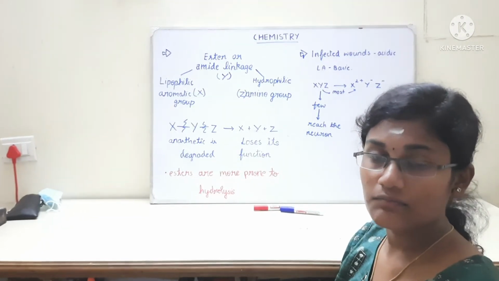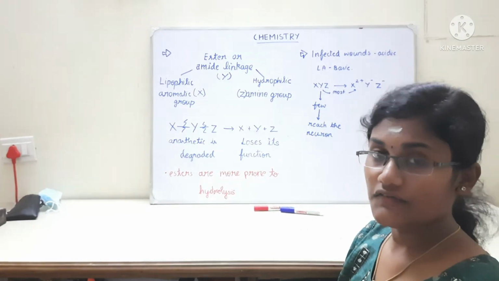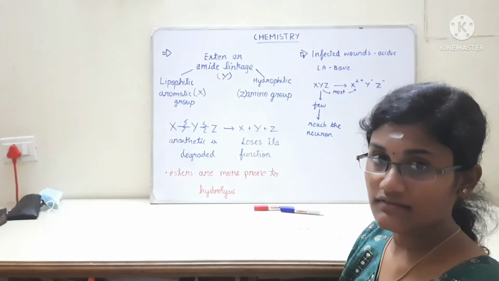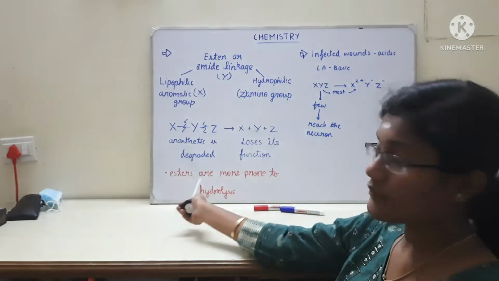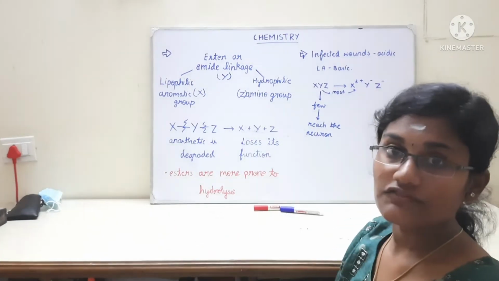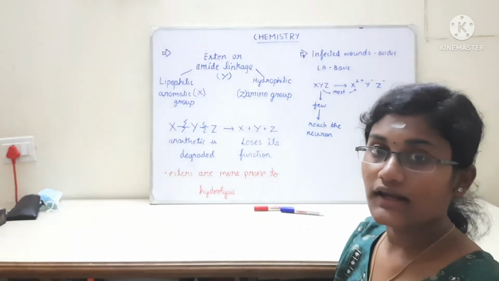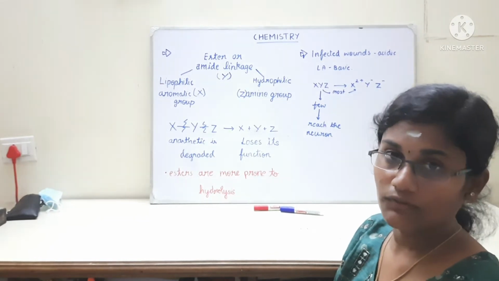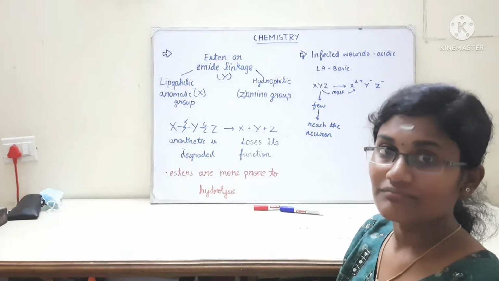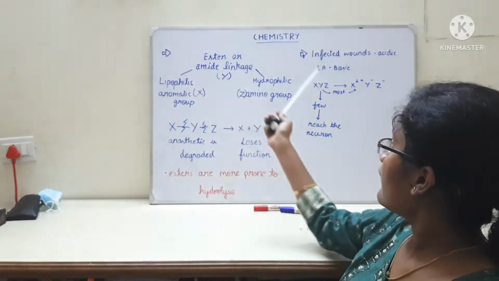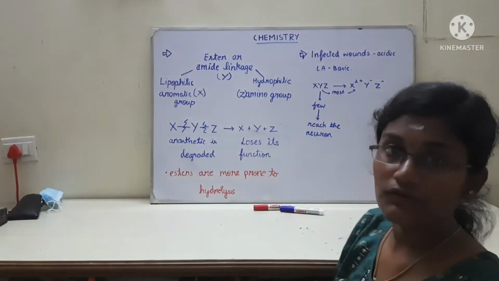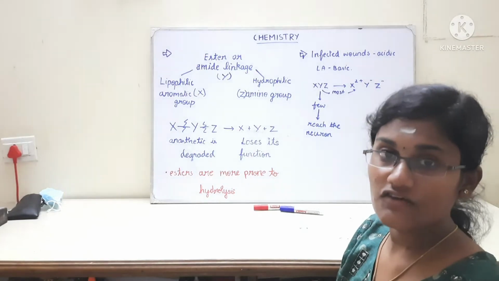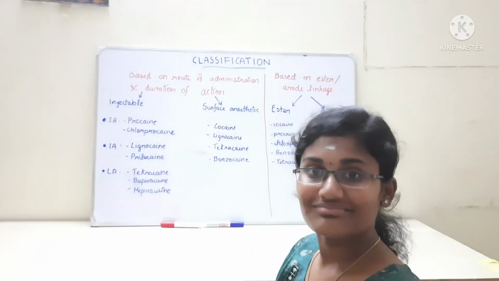So the three main points in chemistry are: the first thing is that local anesthetics are basic. The second is that esters are more prone to hydrolysis. Therefore, the local anesthetics having ester linkages are shorter acting than the local anesthetics having amide linkages. The third point is that in infected wounds, the local anesthetics are less effective because they ionize easily.